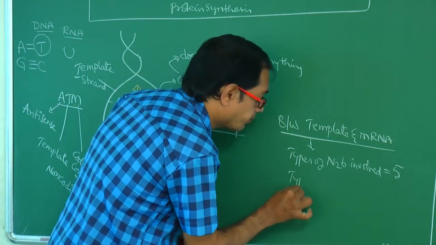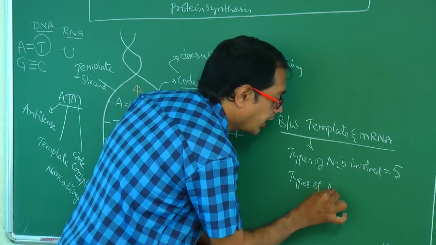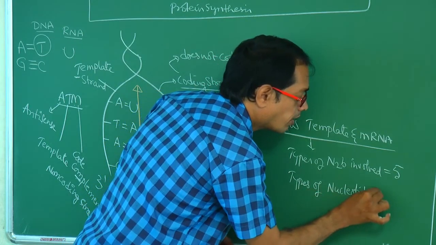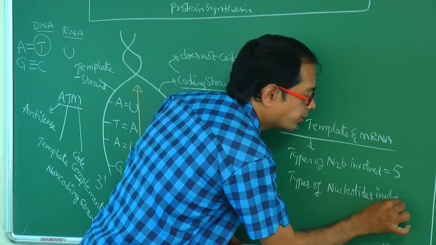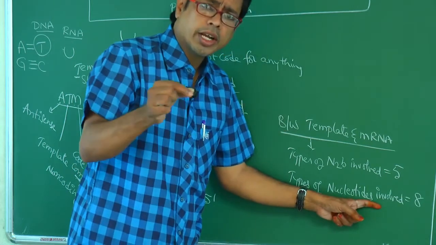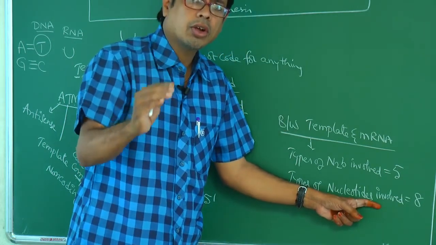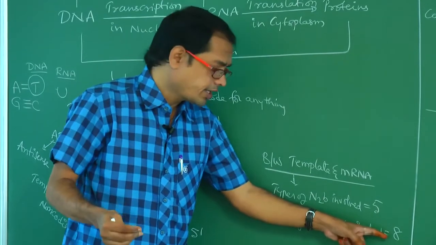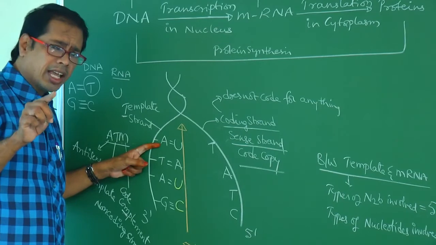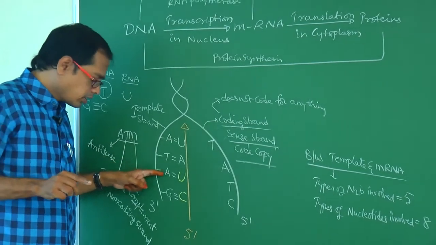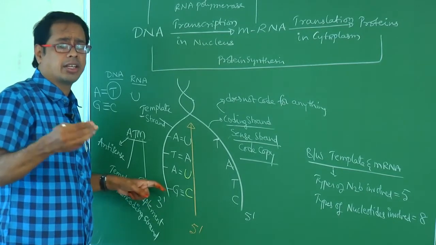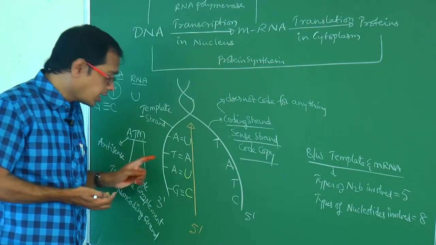Types of nucleotides involved, you have to say 8. DNA nucleotides means 4, RNA nucleotides means 4, 4 plus 4, 8. DNA nucleotides means deoxyadenylic acid, thymidylic acid, deoxyguanylic acid, deoxycytidylic acid. How many types of nucleotides in DNA?